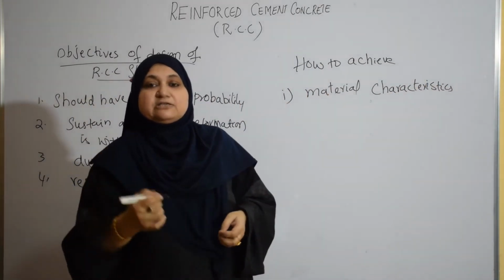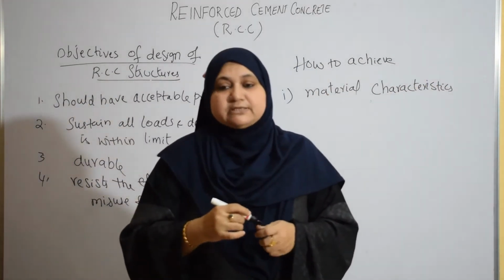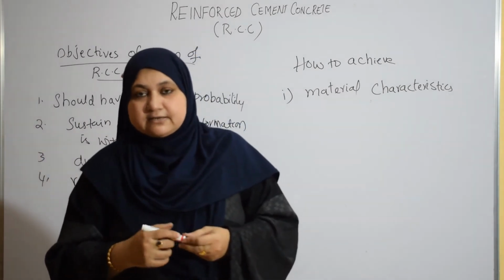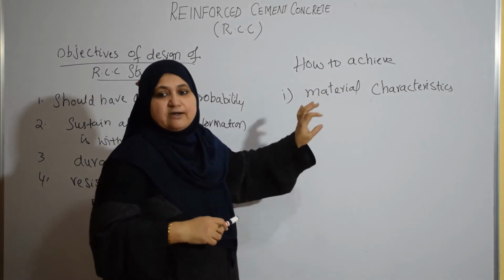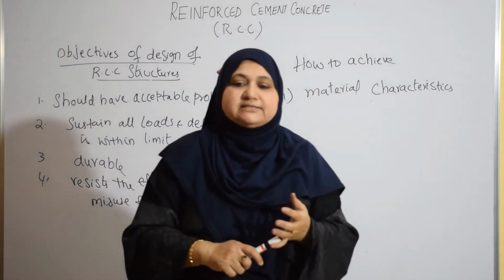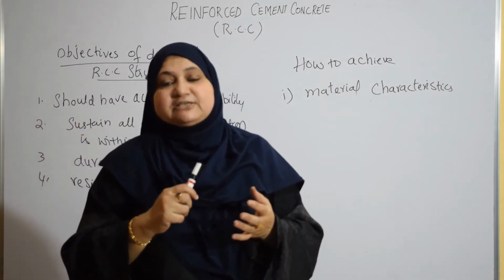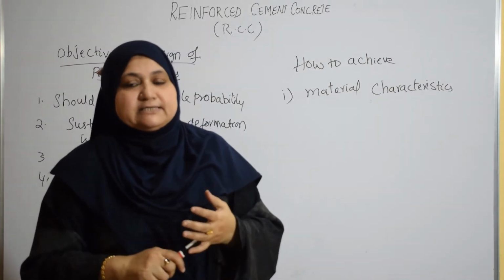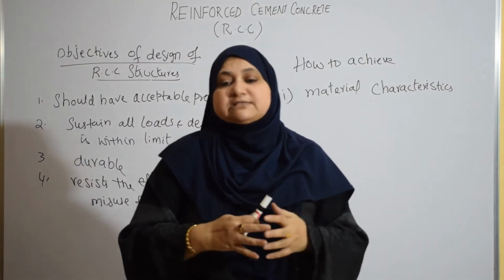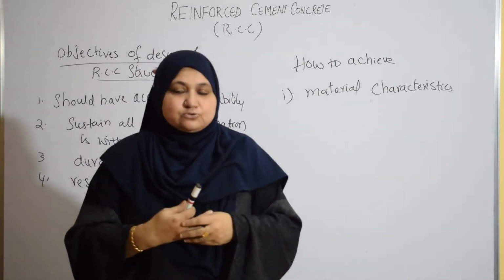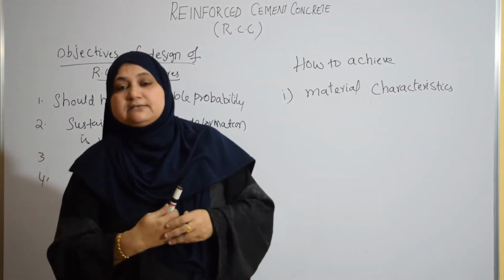So whether this material is suitable or not, all the properties you are supposed to study. Right? So in RCC, all the material characteristics you have to study, their strength, deformation characteristics of the material used in the design, and also the deterioration, how they are going to deteriorate. All this must be very well understood by the engineer.